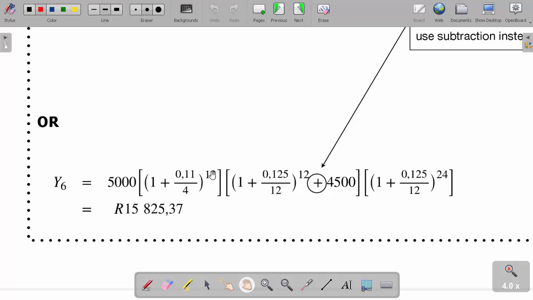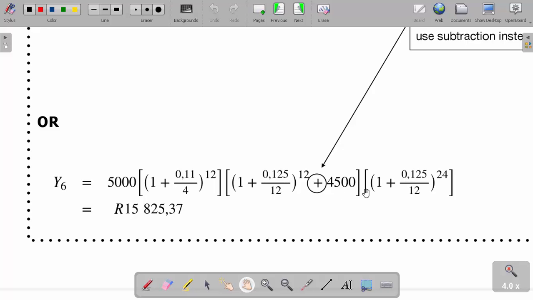And then within the next 1 year, it was changed to monthly, altogether by 12.5%. So it's going to be this one here divided by 12, because it's within 1 year. That is power 1 times 12, which is 12 here. But because I am depositing another 4.5, that's why there's addition here, 4.5. So the whole of this one here now together makes that 4th year altogether.